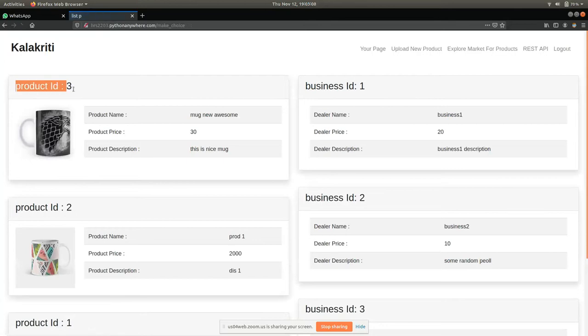The new product has been added as mug, new awesome name and the price. Okay, now since we are all about custom design, we have a special feature. We are using StyleGANs to generate designs through the website. Currently, Sayam and Rahul both are working on this very particular aspect of the project and integrating it.